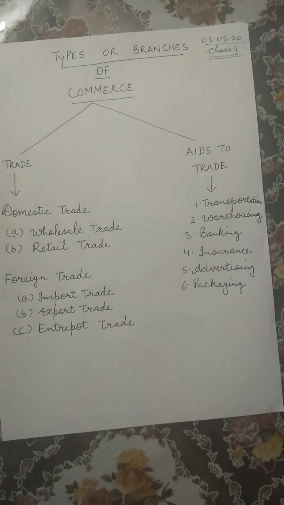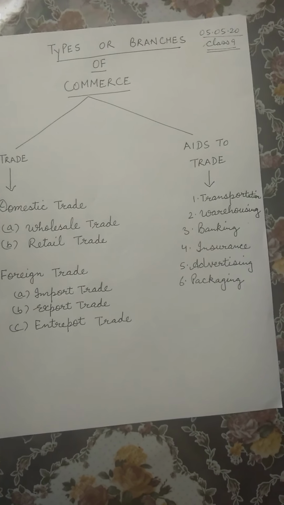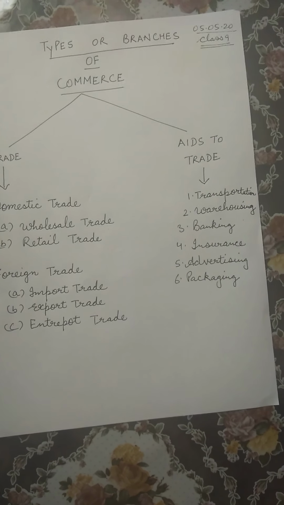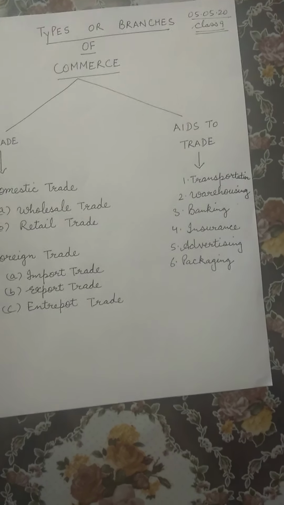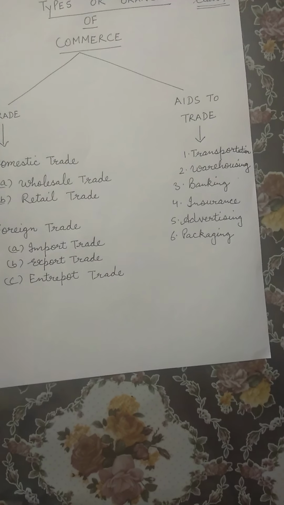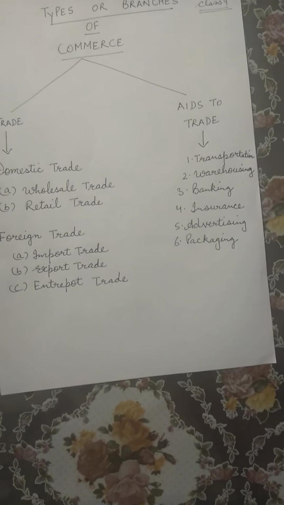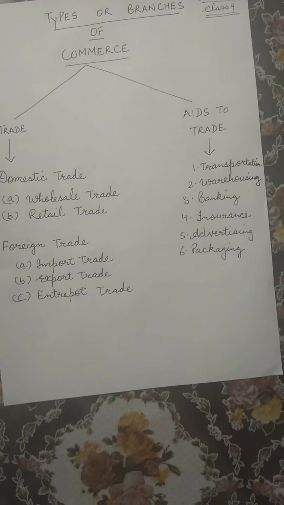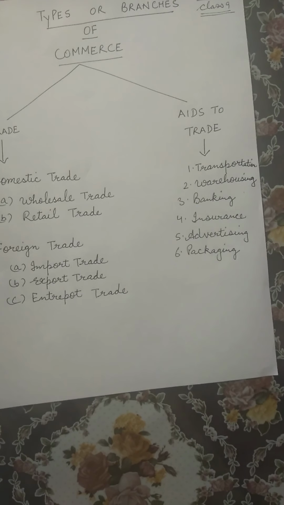Here the goods are sold to the consumers. In the wholesale trade, the goods were sold to the retailers in small quantity. Children, you have seen so many shops around you. All these shops are involved in retail trade. Be it a cloth shop, be it a grocery shop, all are involved in the retail trade.